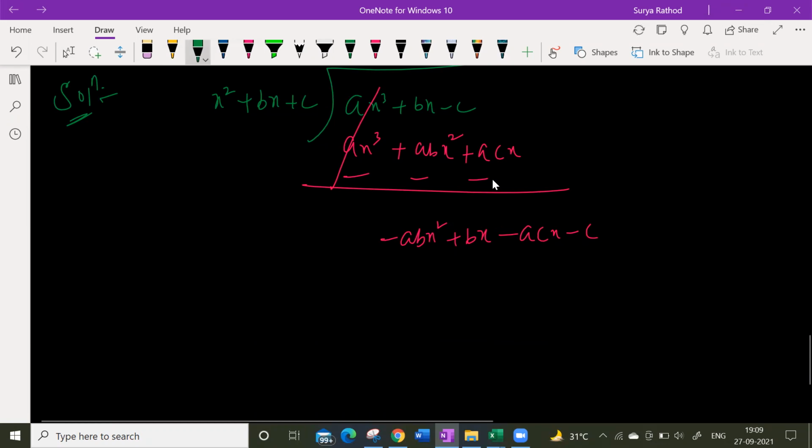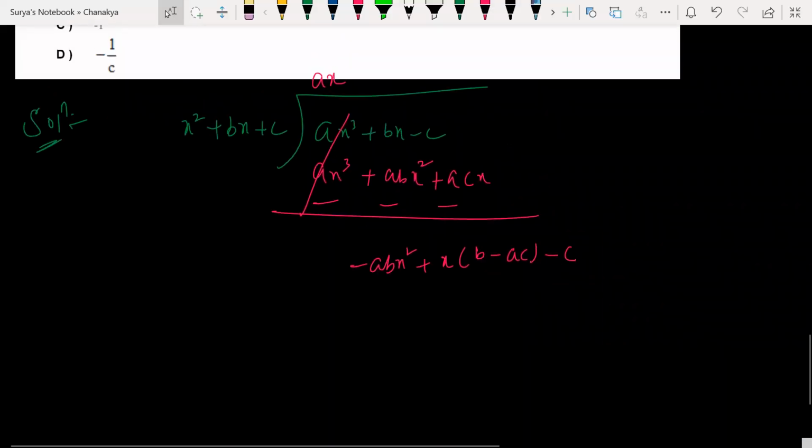If I take x common, what do I remain with? b minus ac, ac minus c. So with what term should I multiply again? Minus ab. Very good.